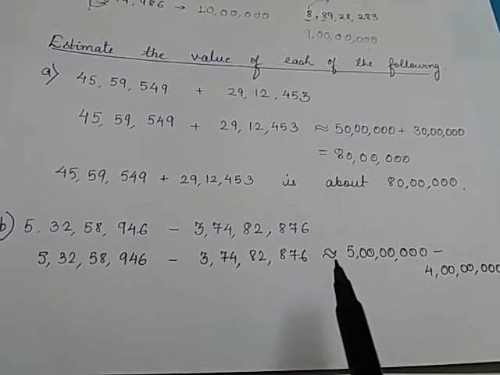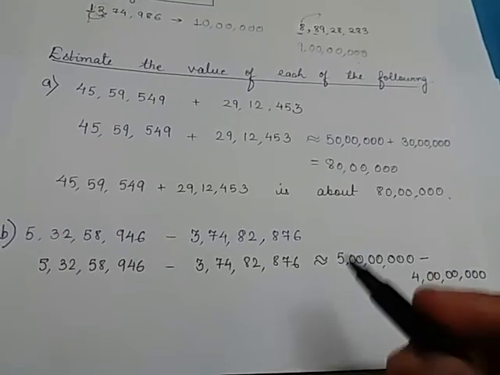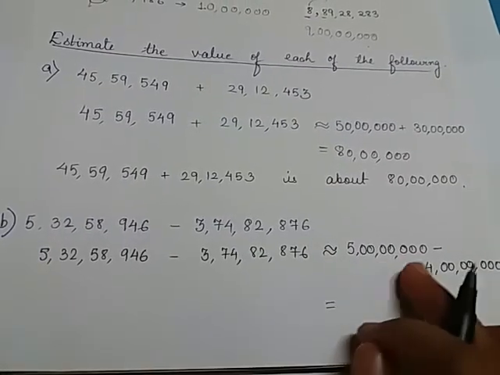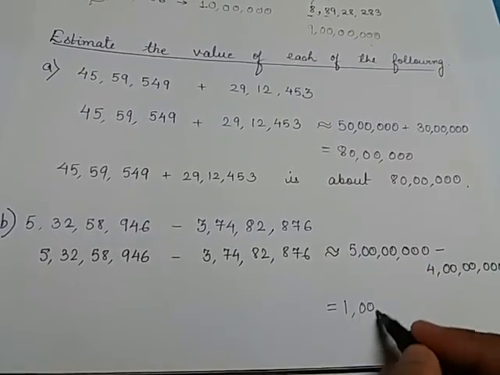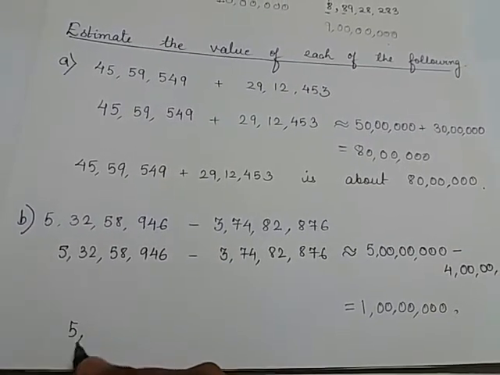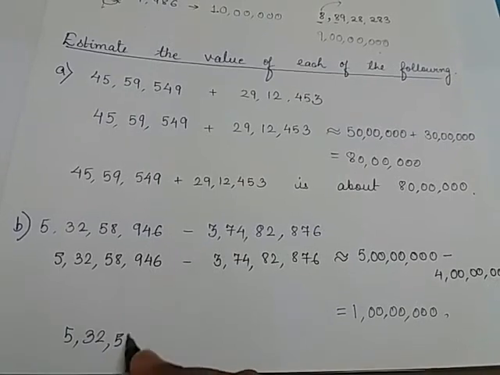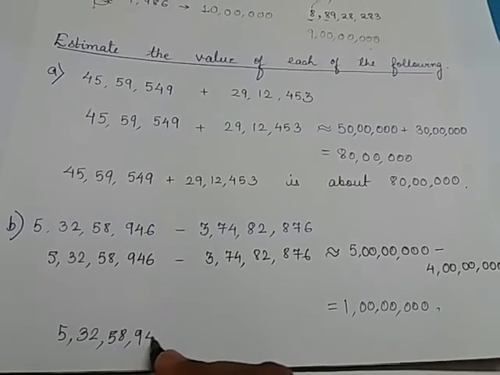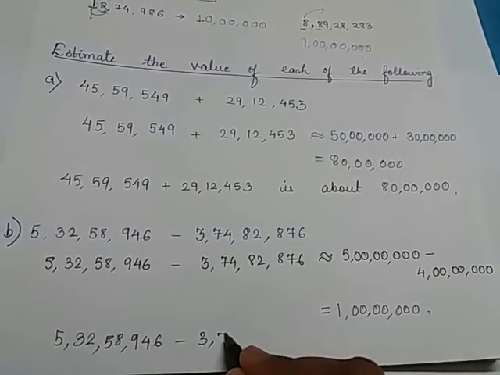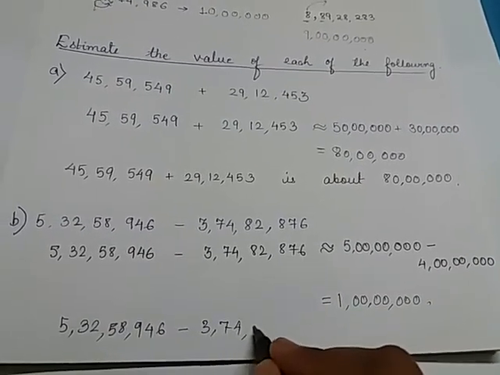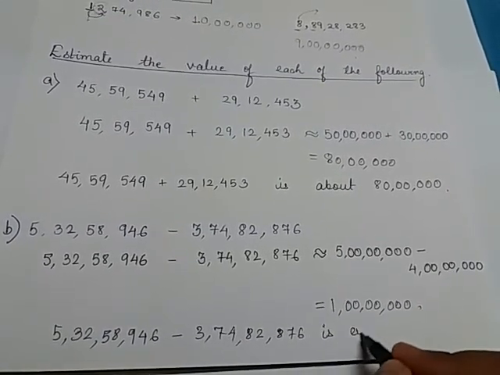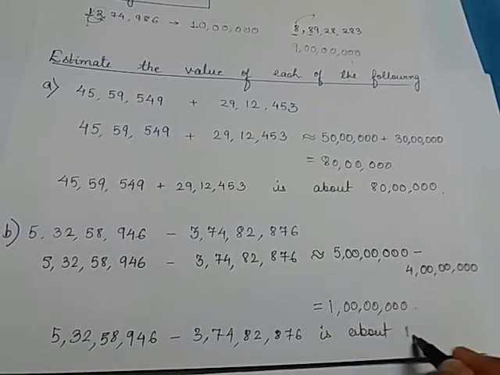Again we are using the sign of approximation over here, because this is not the actual value, this is the estimated value. So this will be equal to 1 crore, and we can write the answer as: 5 crore 32 lakh 58,946 minus 3 crore 74 lakh 82,876 is about 1 crore.